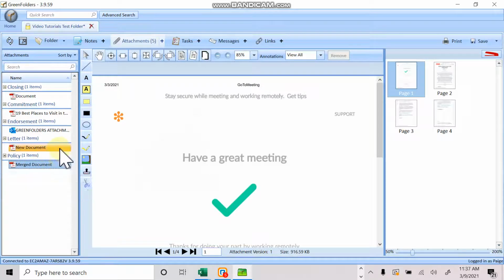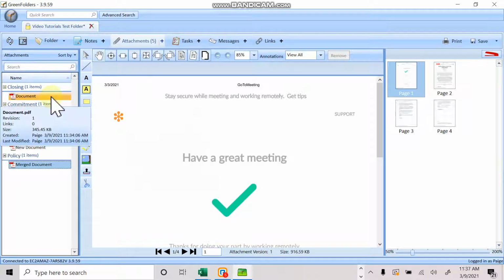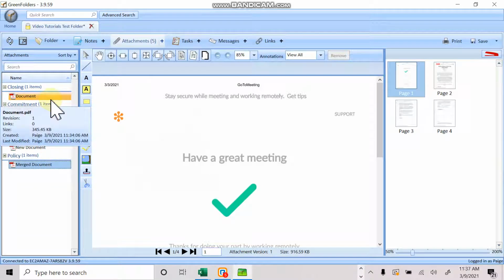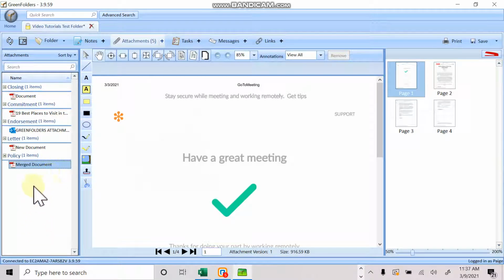You can also tell that the new document and the document that we merged together are still there. So you are able to move those to your trash if you have trash under your attachment types, or if you have the privilege of being able to delete, you are then welcome to delete, or you're able to keep all of those documents within this territory.